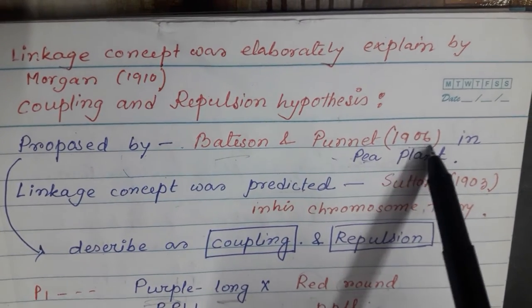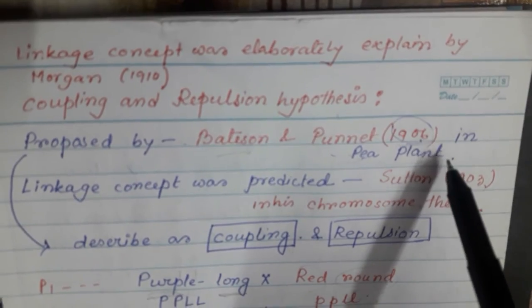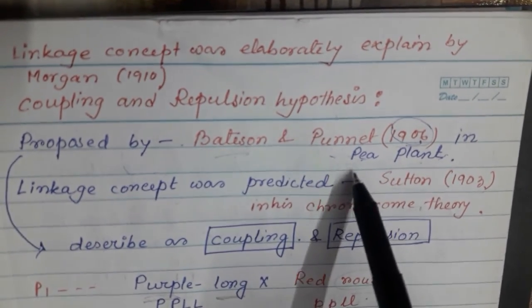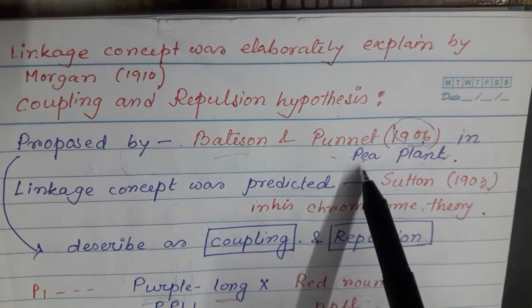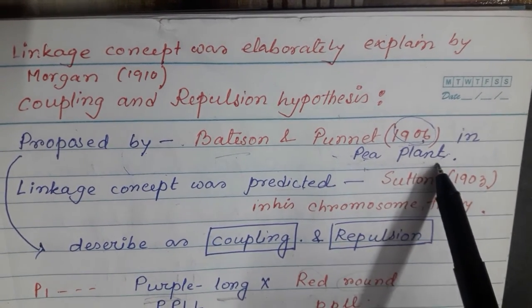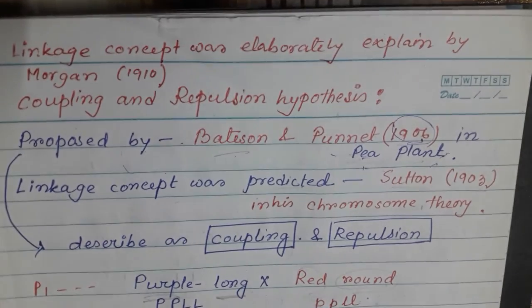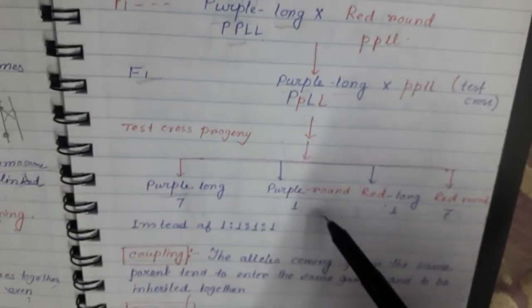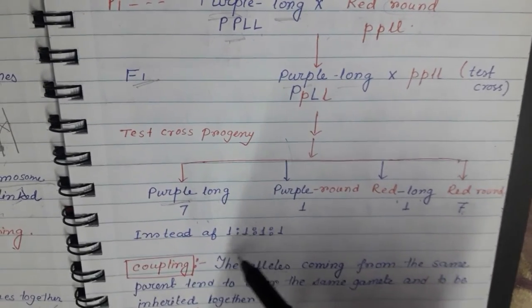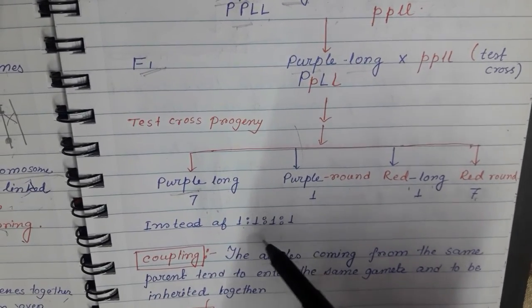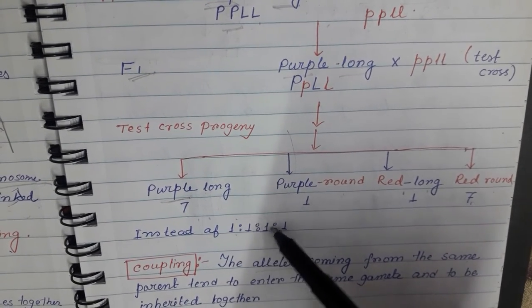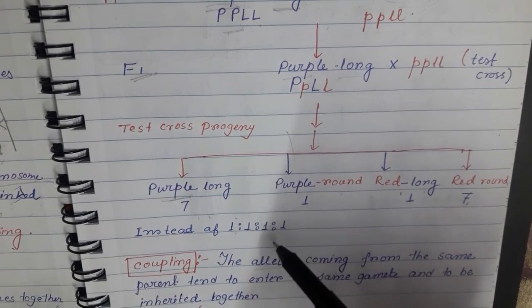and Punnett in 1906, and they performed a dihybrid experiment on sweet pea plant, where they found that in the test cross progeny, the test cross ratio found in Mendel's test cross, that is 1:1:1:1, was deviated.